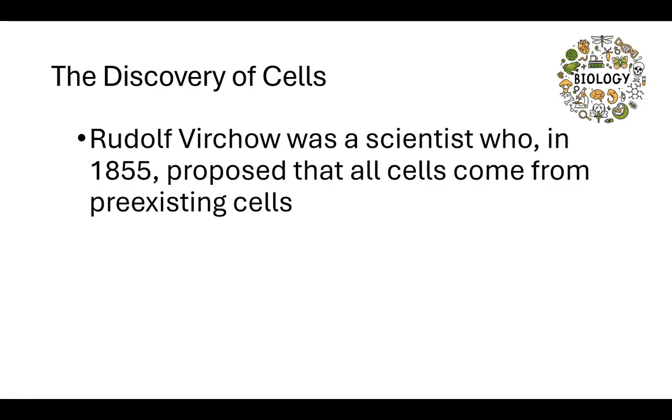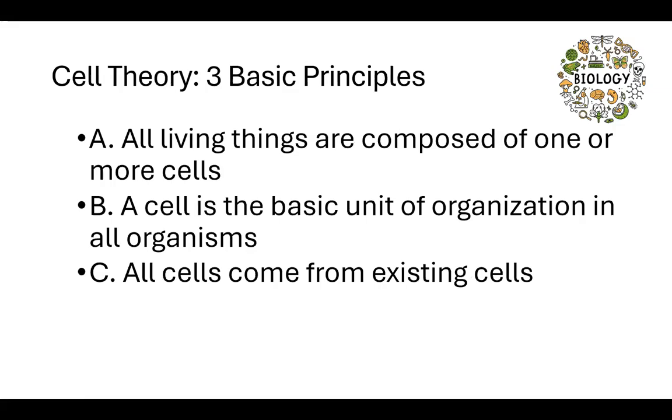Rudolf Virchow was a scientist who, in 1855, proposed that all cells come from pre-existing cells, meaning cells that have been alive before. So that is Rudolf Virchow. He was a scientist in 1855. He proposed that all cells come from pre-existing cells. And that's going to be important because that leads us to our cell theory.